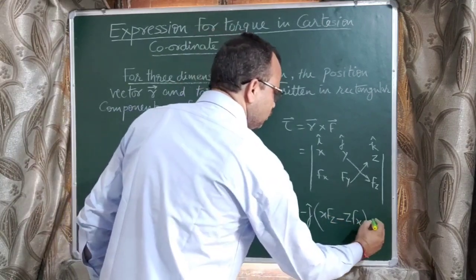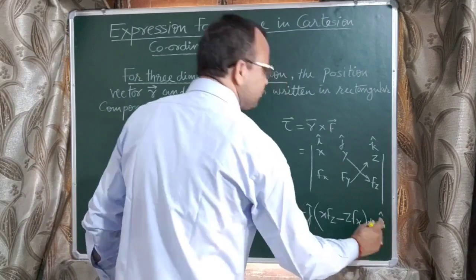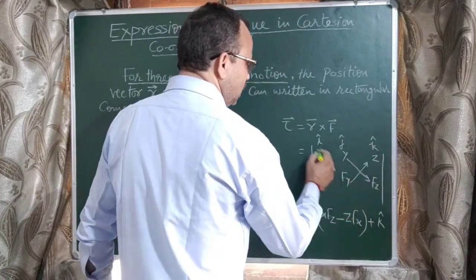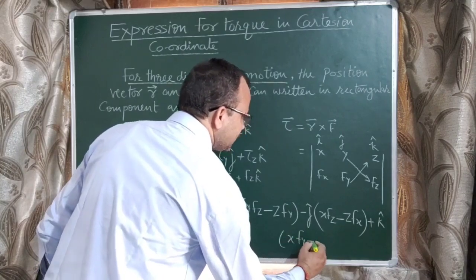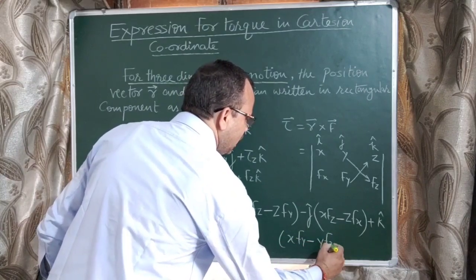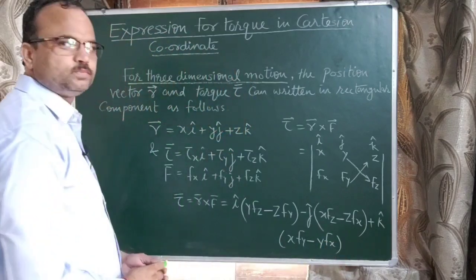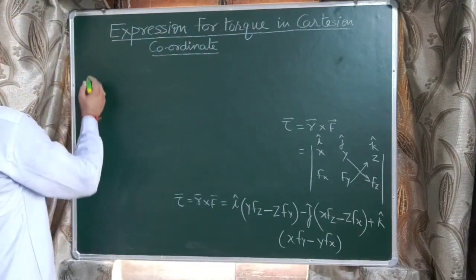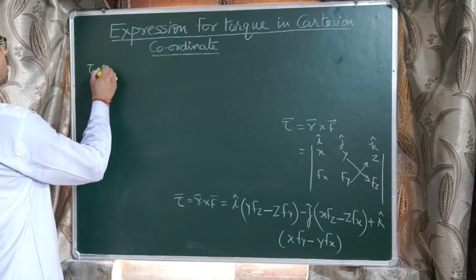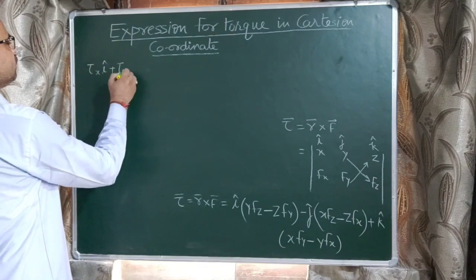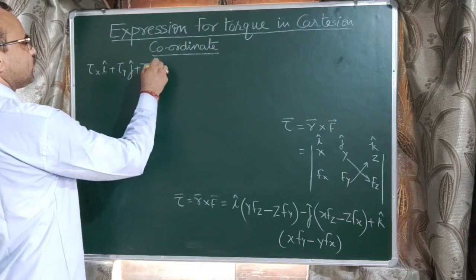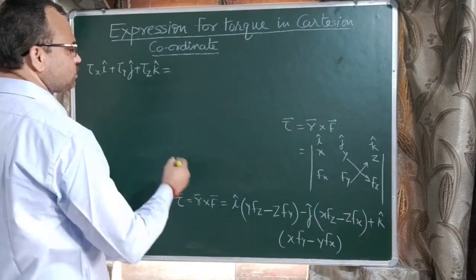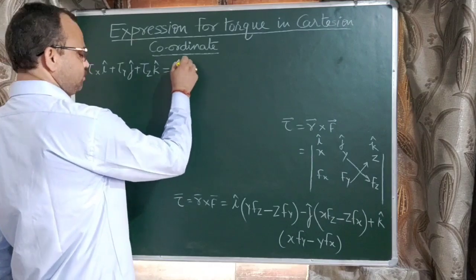Now in the last, k cap, hide the last column and move from x fy, minus sign, then y fx. Now substituting the value of tau vector, tau x i cap plus tau y j cap plus tau z k cap. Now the right side portion remains the same.